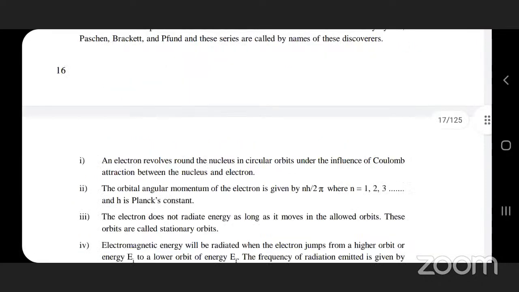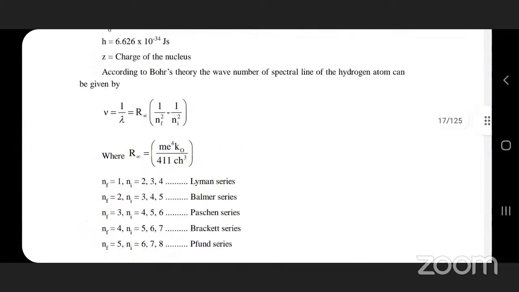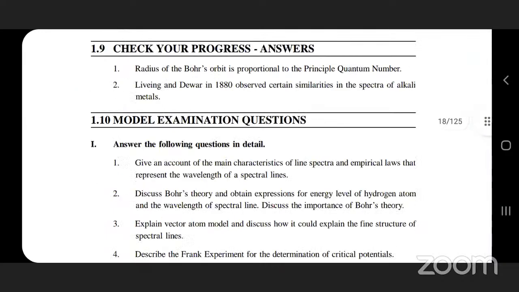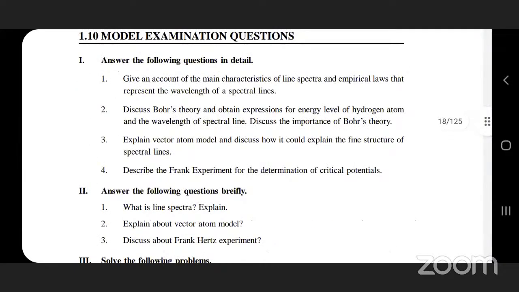So this ends our first unit. And what are the questions here? The following questions in detail: main characteristics of line spectra, empirical laws; Bohr's theory, obtain the energy levels of the hydrogen atom; next, vector atom model, expected question.